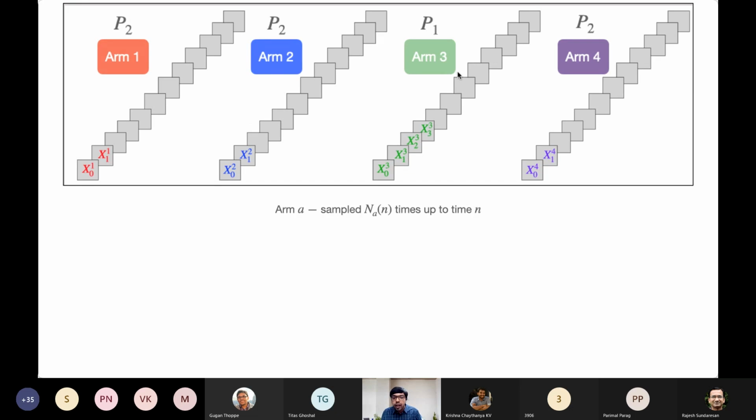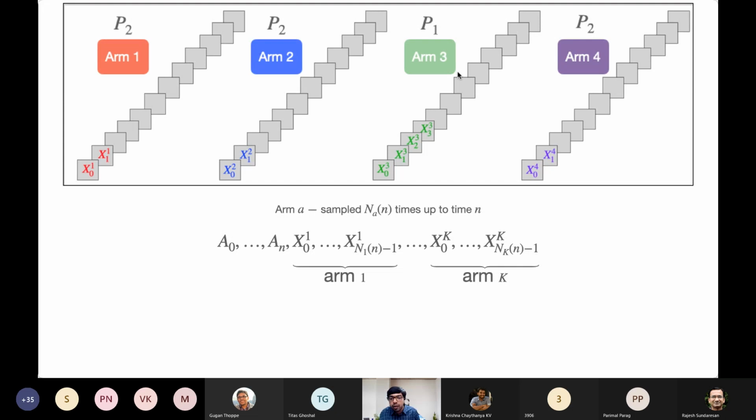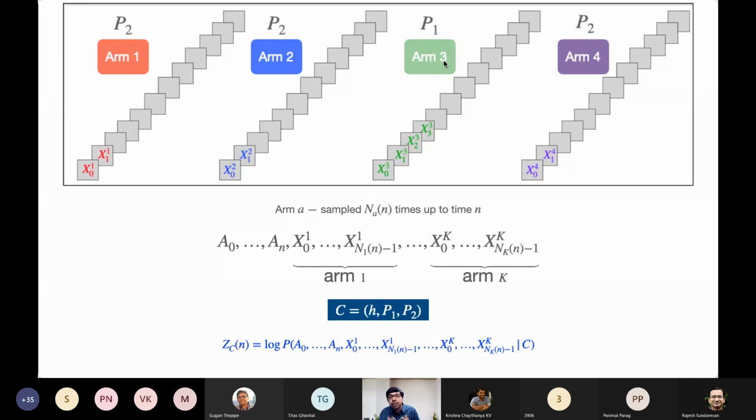Now, if up to a certain time n, arm A is sampled N_A of n times, what is the history we have with us up to time n? It is all the actions that we have taken, that is all the arms that we have selected up to time n, and all the observations that we obtain. These observations are going to be indexed in time from 0 to n minus 1. So 0 to n_1 of n minus 1 is from arm 1, and 0 to n_k of n minus 1 is from arm k. Now, under a configuration C, the most important quantity that we start our analysis with is this log likelihood.